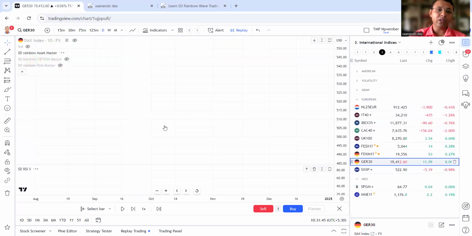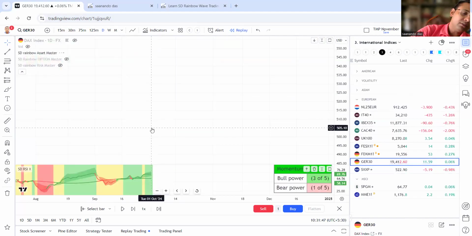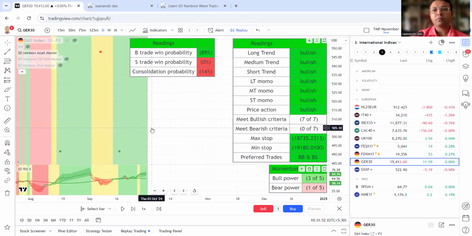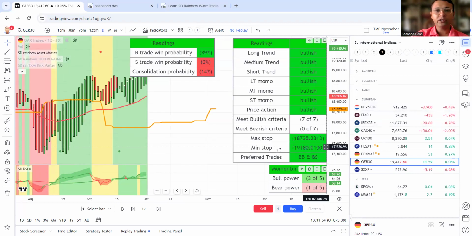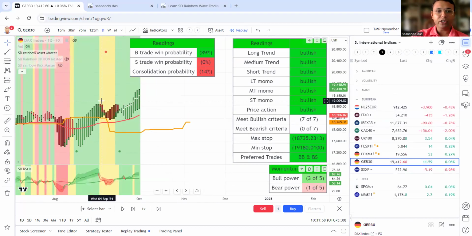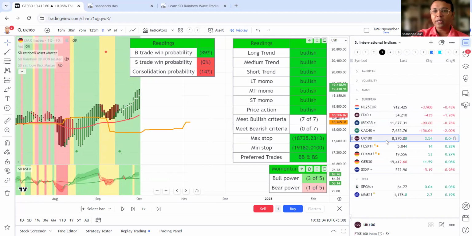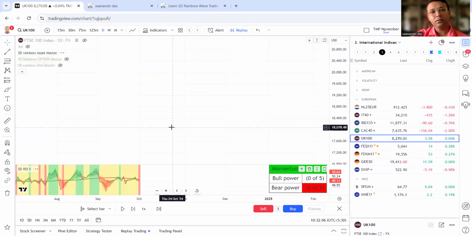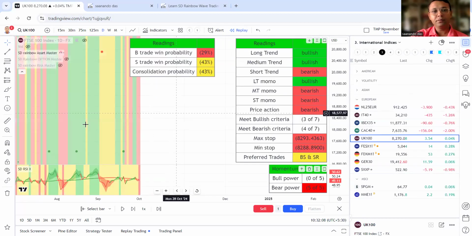Where the failure is coming from, we'll look at Germany. Overall it remains bullish, green. So Germany, after the initial range, came back into strength. Germany is strong.